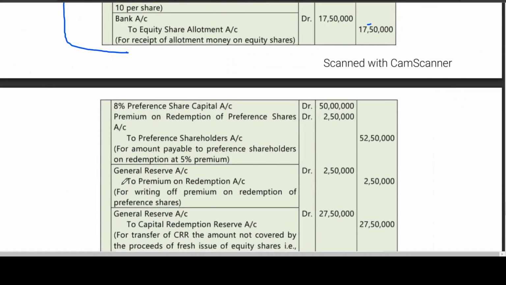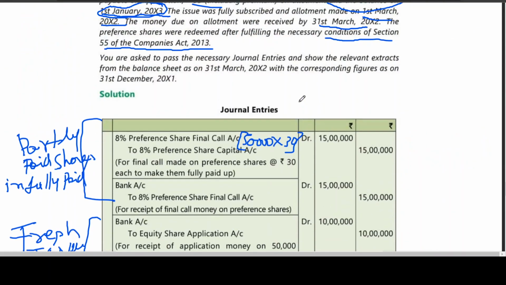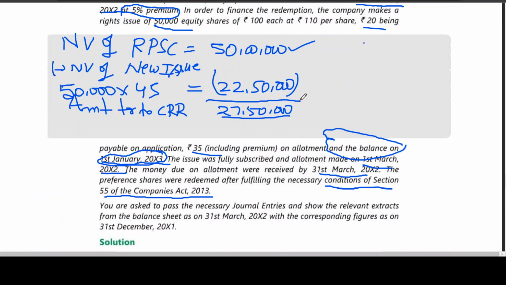Now when you are going for redemption of preference shares: 8% preference share capital account debit, premium on redemption of preference shares account debit, to preference shareholders. Is this clear? 8% preference share capital 50 lakhs. You are paying a premium now, 10% or 5% premium. You can see, I think 5% premium.